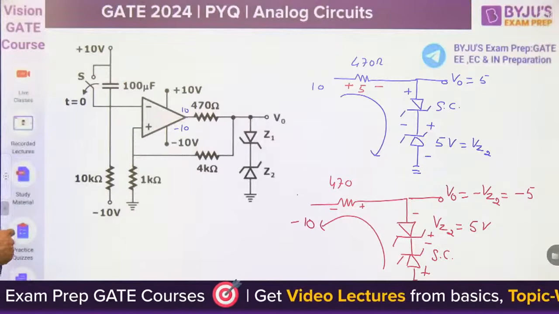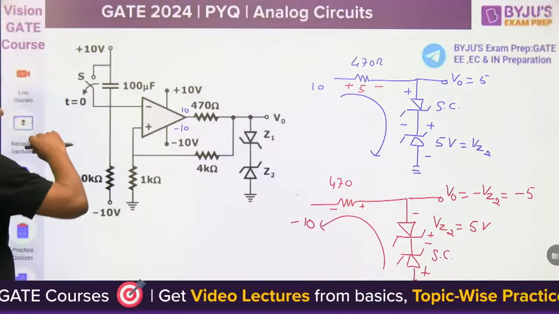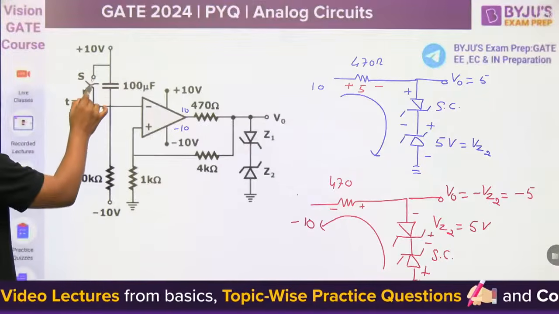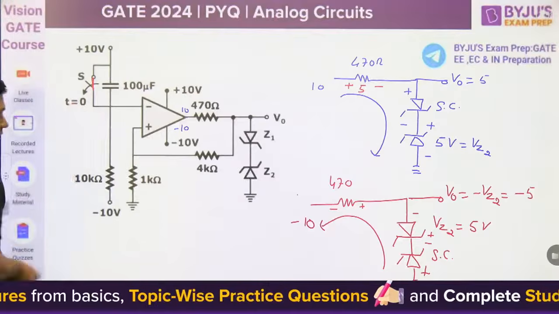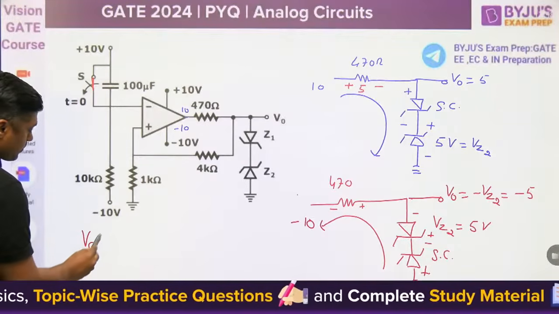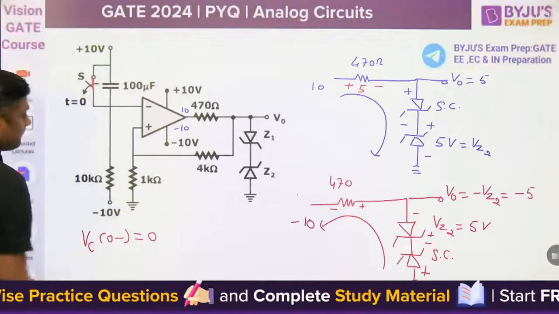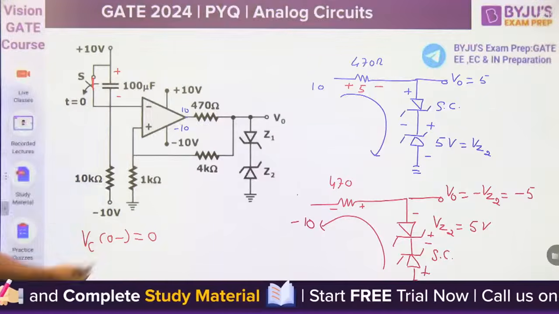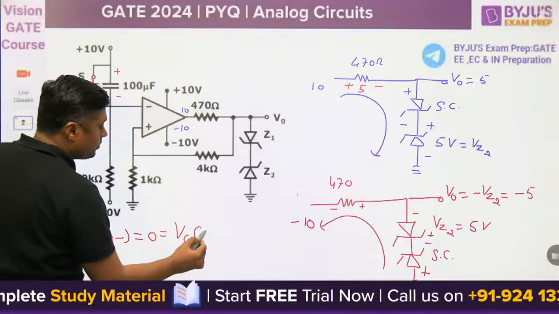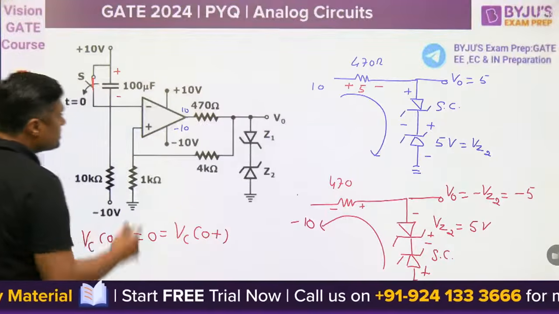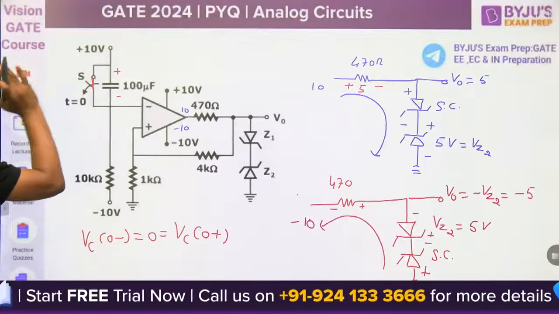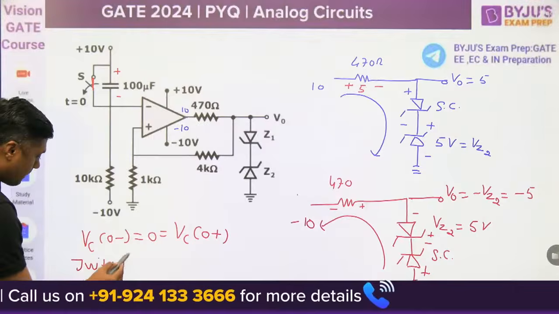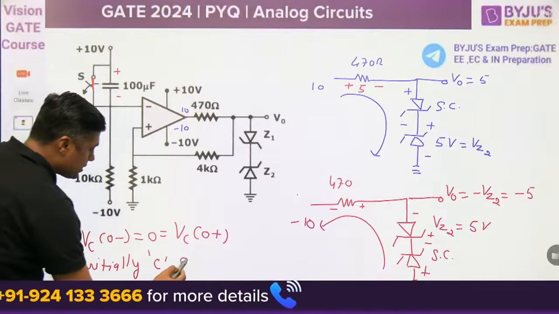Okay. Now, what is the nature of capacitor? Capacitor does not allow sudden change of voltage. So initially when the switch was closed, what is the voltage across the capacitor? 0. Because it is short circuited. This is the voltage across the capacitor. Then when the switch was open, again the voltage across the capacitor will remain same, 0. Means just when the switch is closed, capacitor acts as short circuit initially.